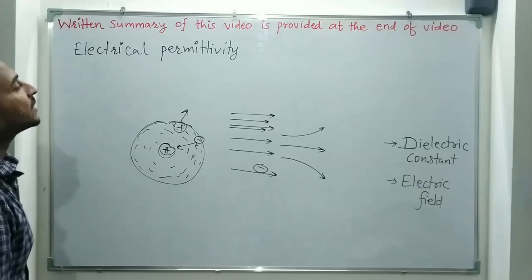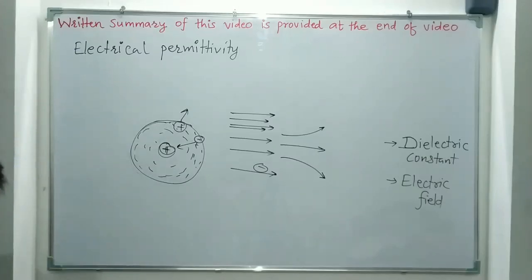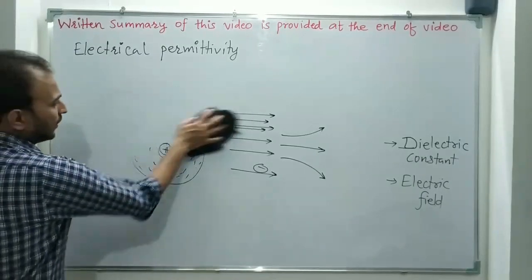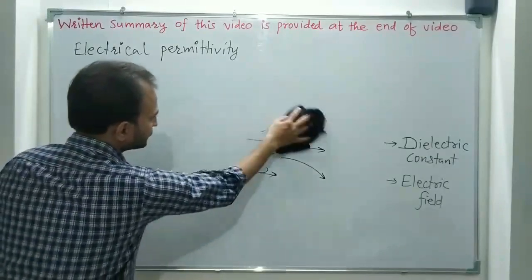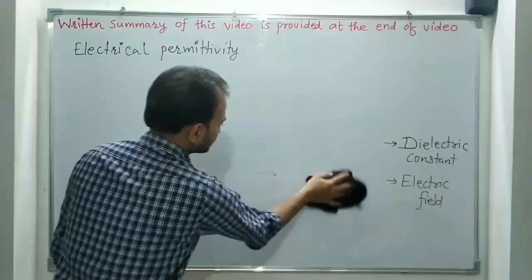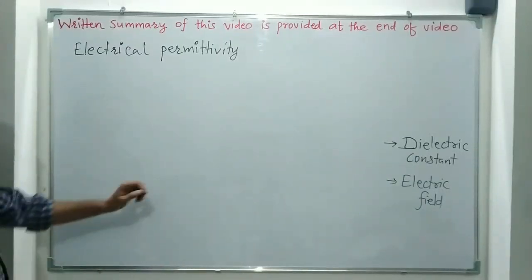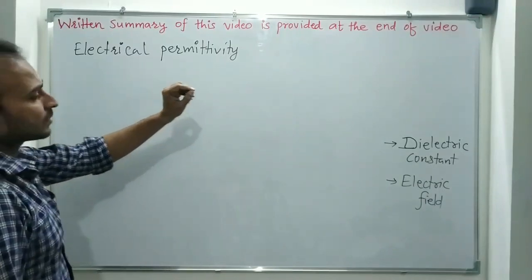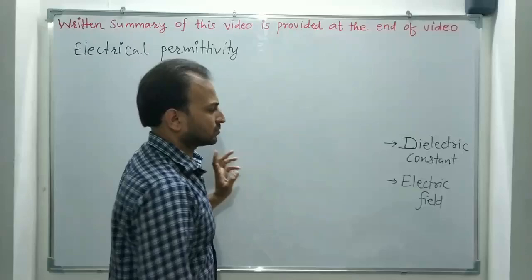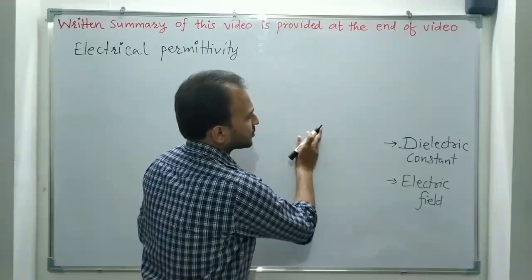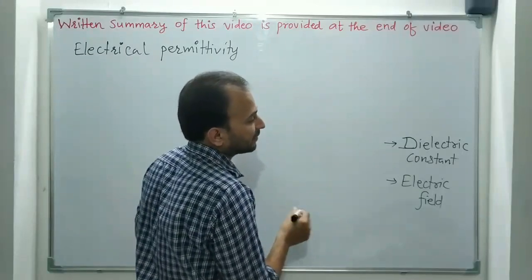Now, what is electrical permittivity? Again we learn one more small topic, dielectric medium.